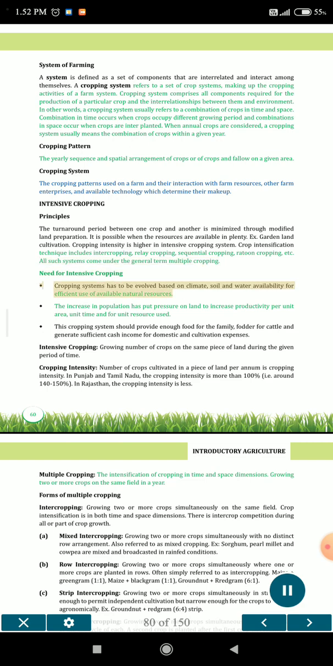Need for intensive cropping. Cropping systems have to be evolved based on climate, soil and water availability for efficient use of available natural resources. The increase in population has put pressure on land to increase productivity per unit area, unit time and unit resource used. The cropping system should provide enough food for the family, fodder for cattle, and generate sufficient cash income for domestic and cultivation expenses. Intensive cropping is growing a number of crops on the same piece of land during a given period of time. Cropping intensity is the number of crops cultivated in a piece of land per annum. In Punjab and Tamil Nadu, the cropping intensity is more than 100%, around 140 to 150%. In Rajasthan, the cropping intensity is less.